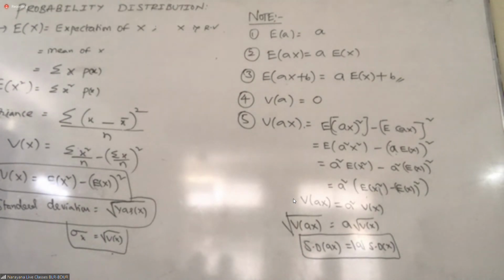What is the new mean? 5 into old mean plus new added. What is the variance? If 2 marks are added to every student, what is the variance? 0. If each student's mark is added by 2 but multiplied by 3, then 3 square, 9 into variance. Based on that, directly they are asking.